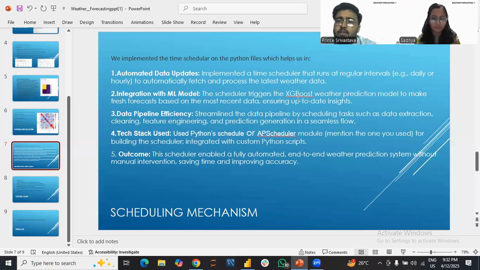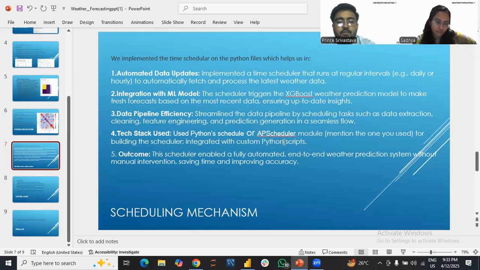The data pipeline that we implemented improves our efficiency, streamlining the pipeline by scheduling tasks at given regular intervals, such as data extraction, data cleaning, feature engineering, and predicting the upcoming weeks of weather forecast as well. The technology that we used was the Python schedule library.